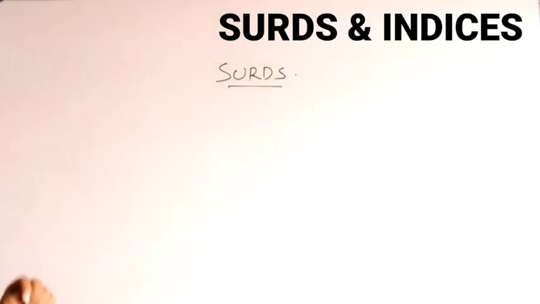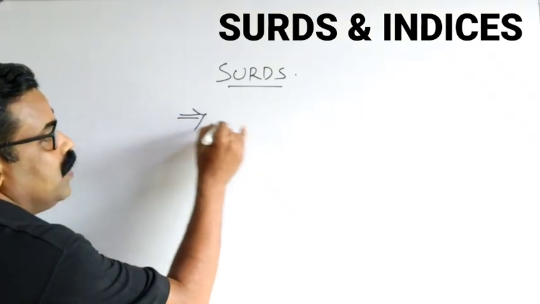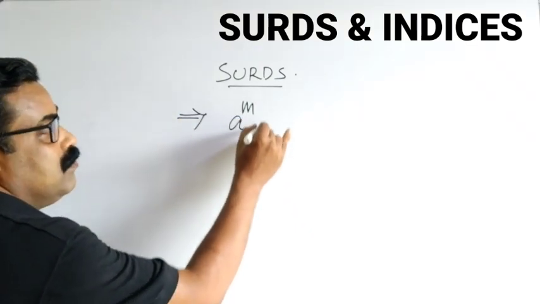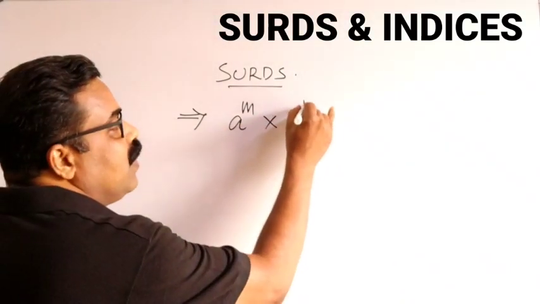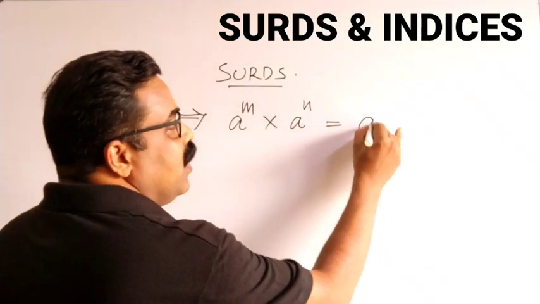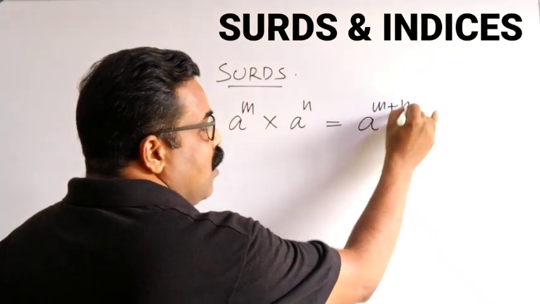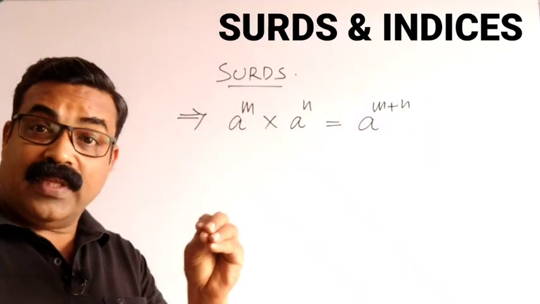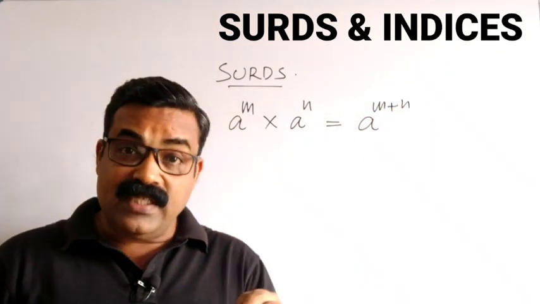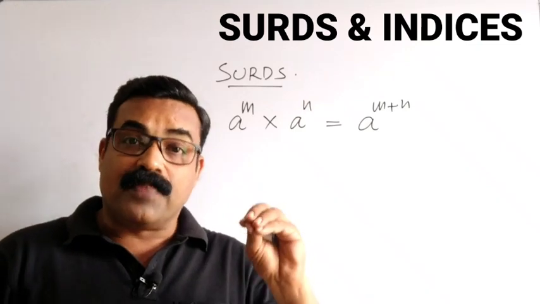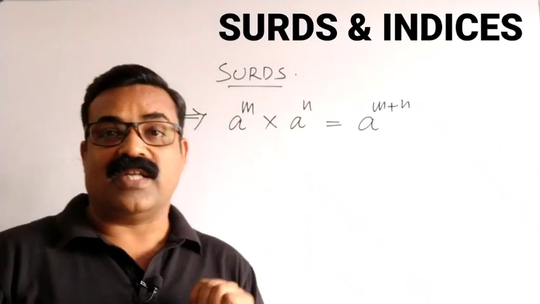The first formula is a power m into a power n is equal to a power m plus n. You should be thorough with all these important formulae. Then it is very easy for you to solve problems based on surds and indices.